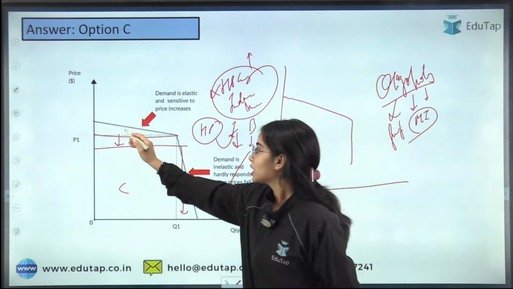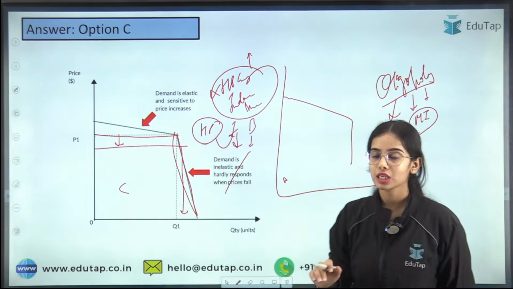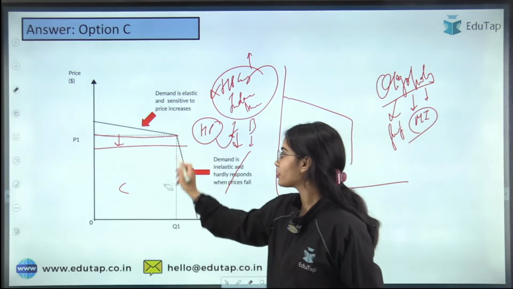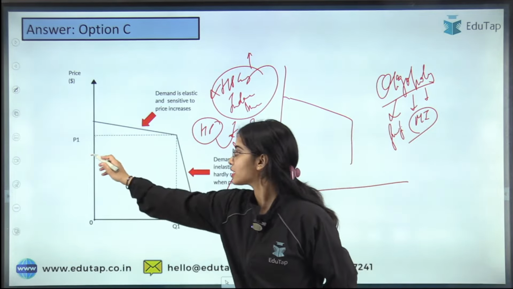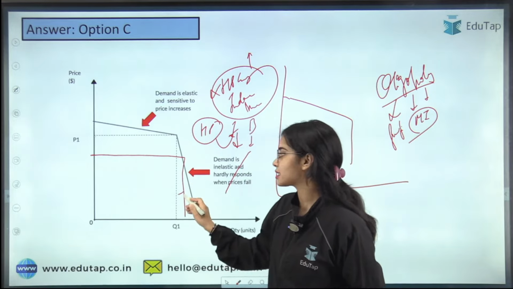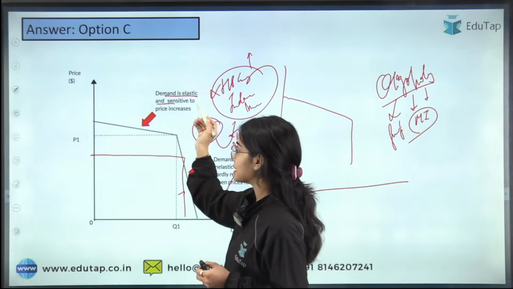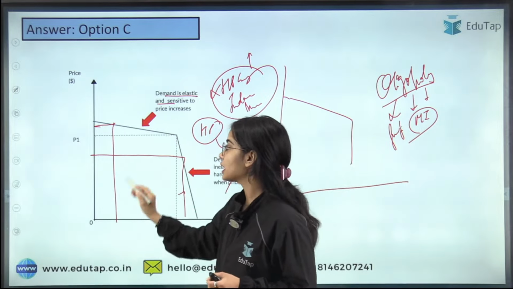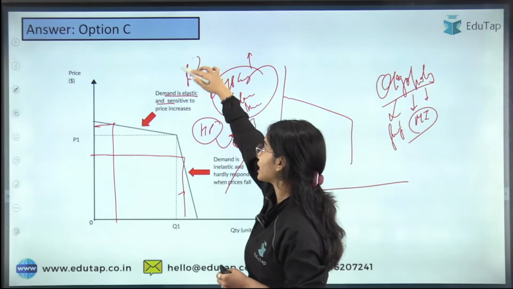So that's why the lower part of the kinked demand curve is inelastic. Inelastic means that with a huge decrease in the price, there is a very slight increase in the demand. So the demand curve is elastic and sensitive to price increases by a single firm. So this is for a single firm, let's say HP Gas.